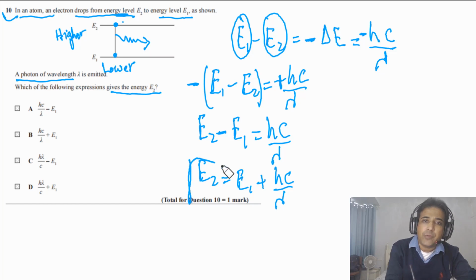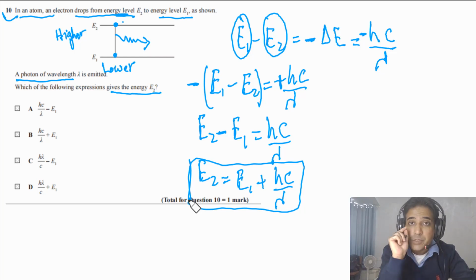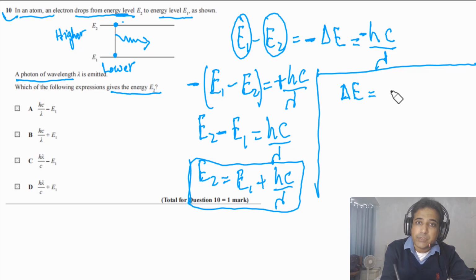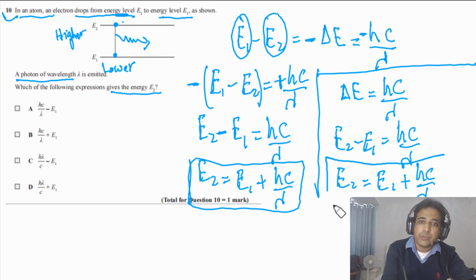So this is a very important thing. The main purpose of this question is to confuse you with this negative sign. Another way to answer this question, if you have a better understanding, is to simply say the energy difference in this case is equal to the energy of the photon. So we can say this is E2 minus E1, because for the higher energy level, if you want to use a positive sign here, you can say hc over lambda. So in this case E2 will be equal to E1 plus hc over lambda. So this will be the answer.